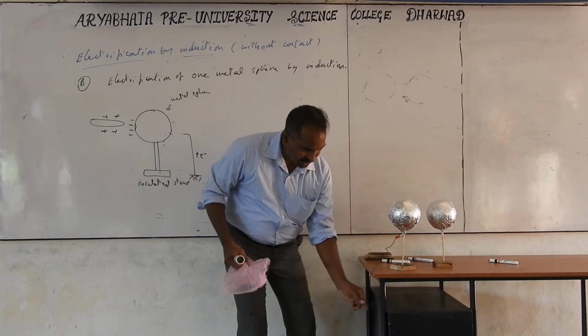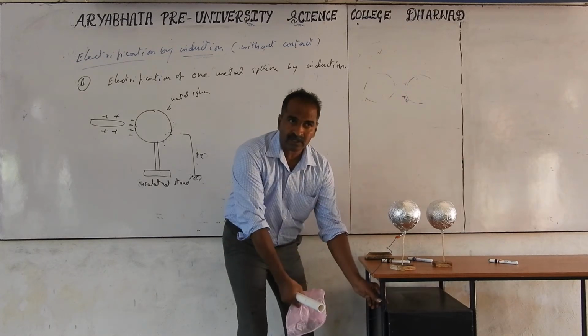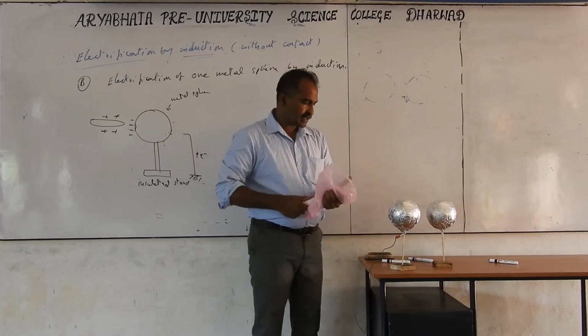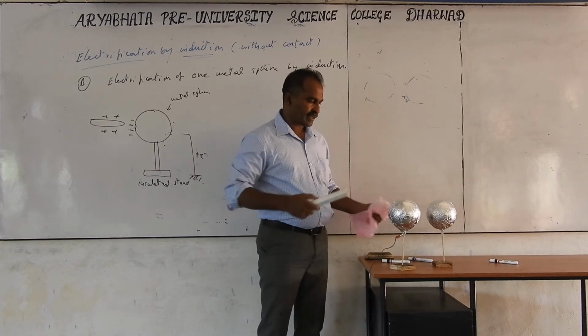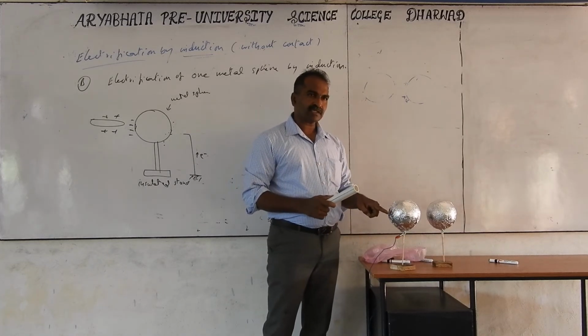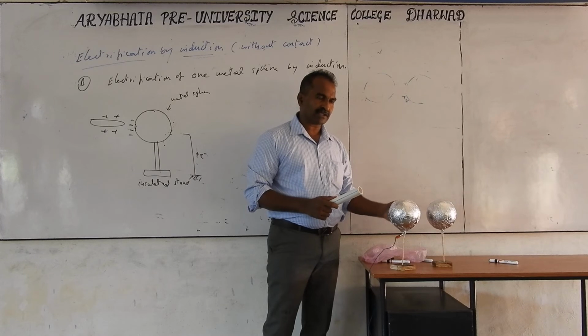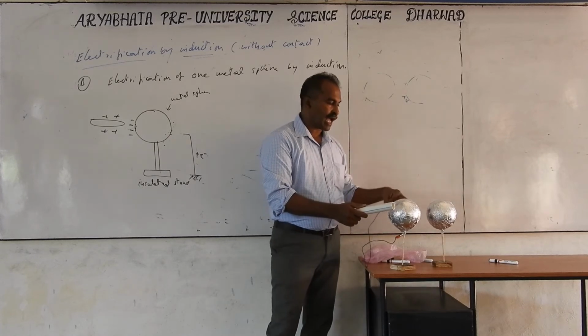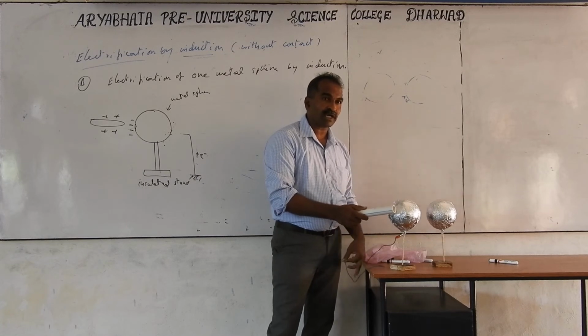You can connect this to this metal table also, which is connected to the ground; like that also charges can be discharged. If you keep it close to this negative charge, what you get here is positive charge, and here you get negative charge. Then you keep it close to this and connect this. Now these far away charges will be grounded.